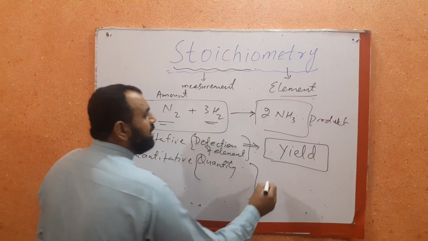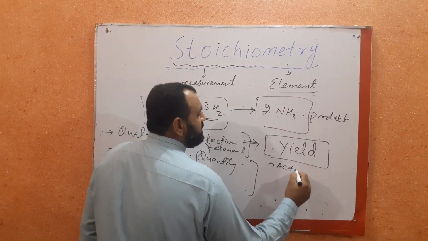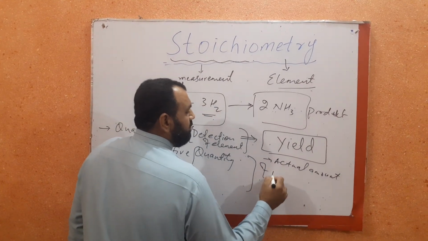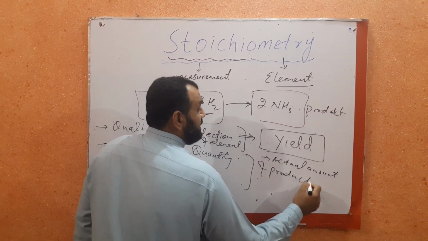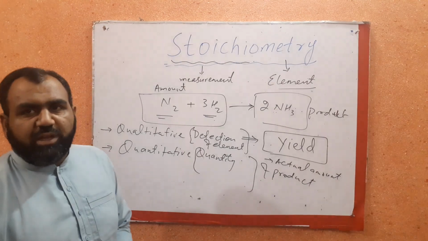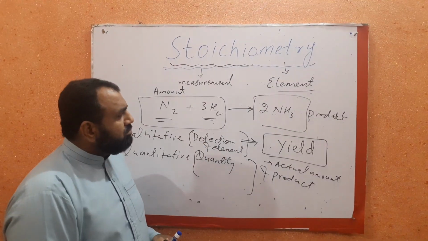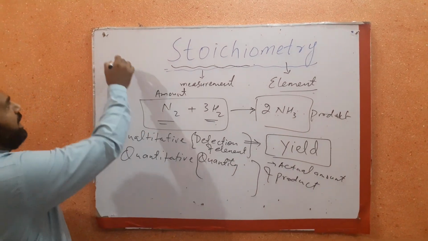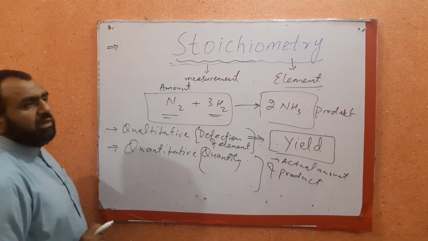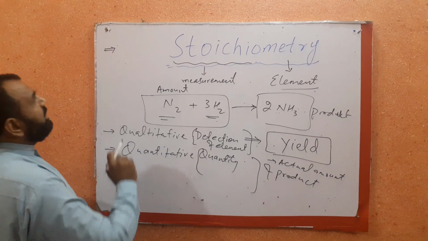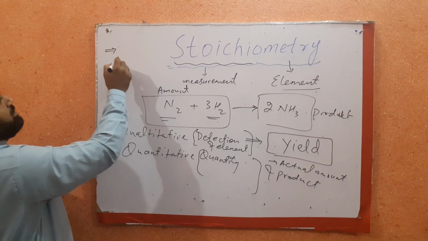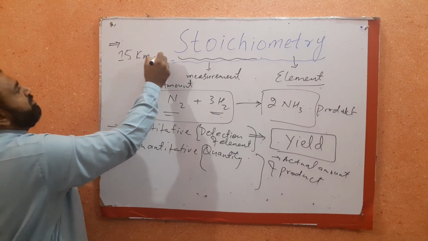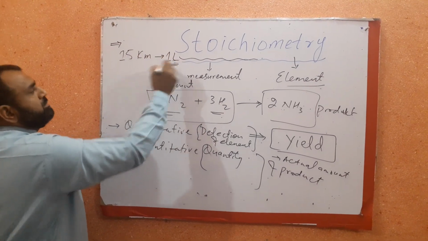Yield is basically the actual amount of product that we can obtain in a chemical reaction. It can be understood from a very simple example. If I have a vehicle and I know the capacity of that vehicle is that it travels say 15 kilometers in 1 liter fuel.